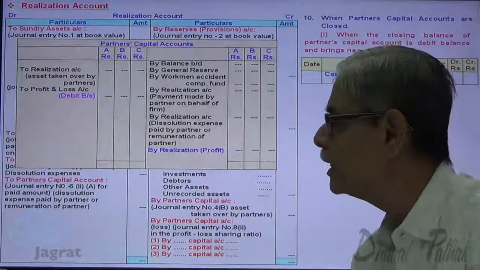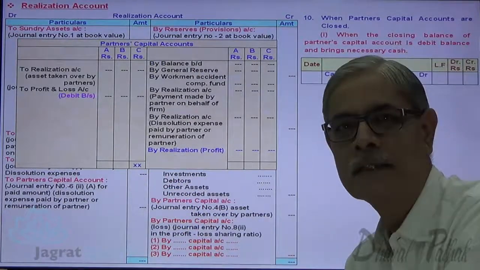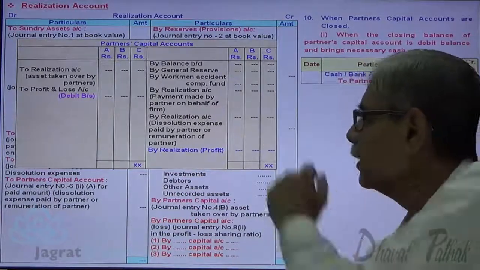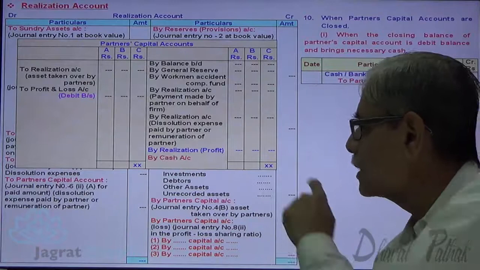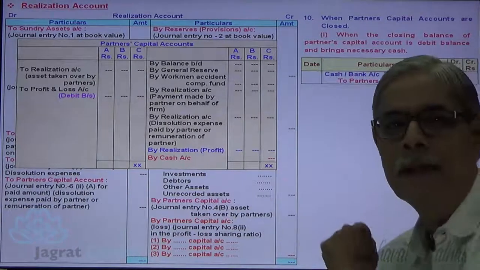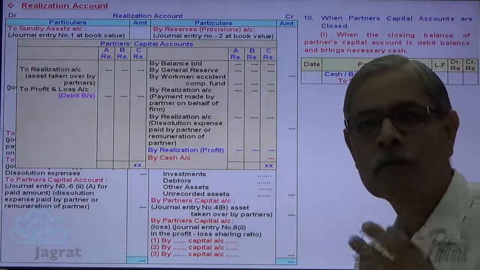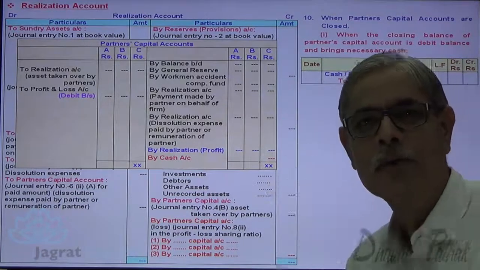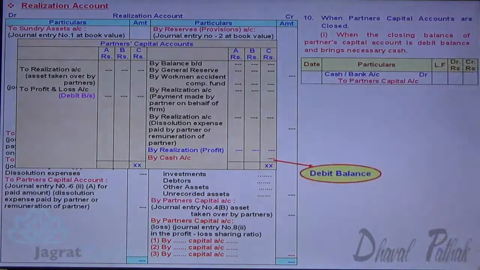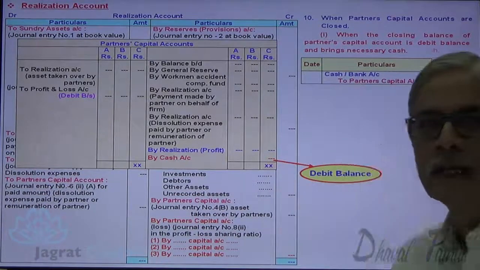Suppose in the case of C, this is the total. The difference is found out; this is a debit balance. This debit balance is to be recovered, so cash and bank account debit to C's capital account credit. So this debit balance is recovered.